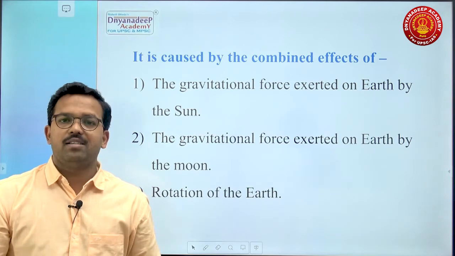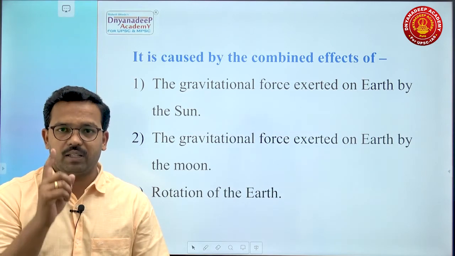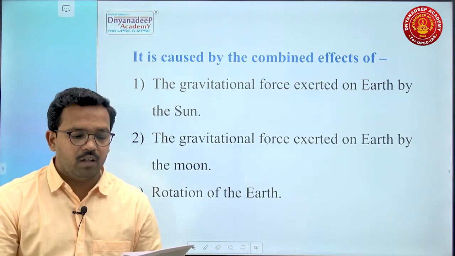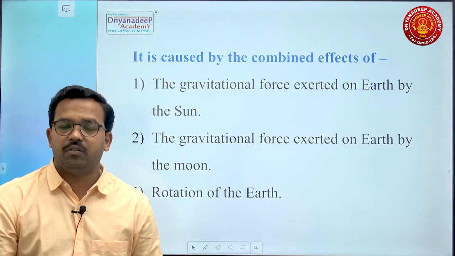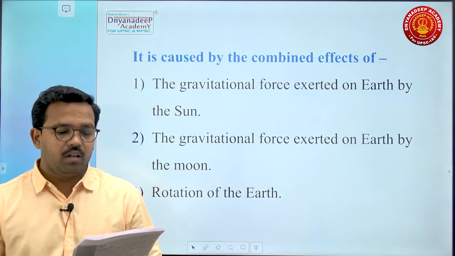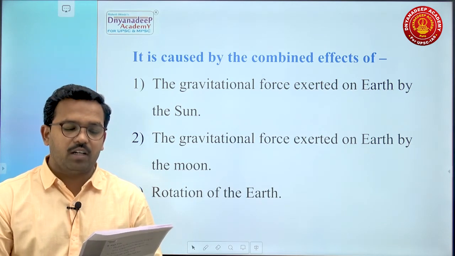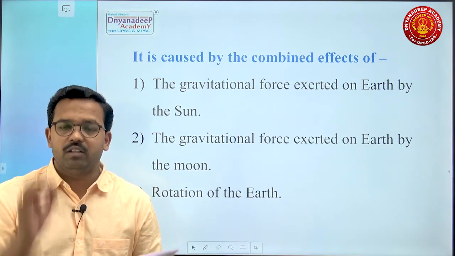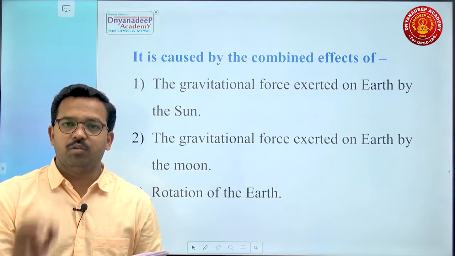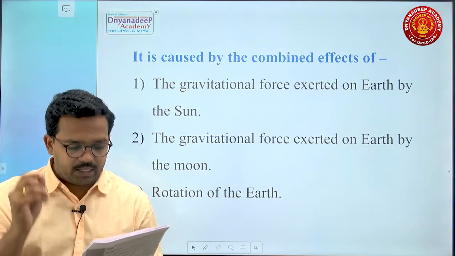What are the causes of tides? So remember, these are three important causes of tides. First, the gravitational force exerted on Earth by the Sun. Second, the gravitational force exerted on Earth by the Moon. And third is rotation of the Earth. Remember, these three are the most important reasons behind tide.